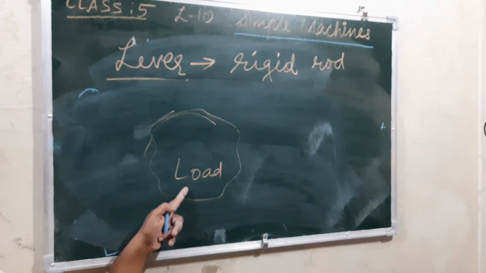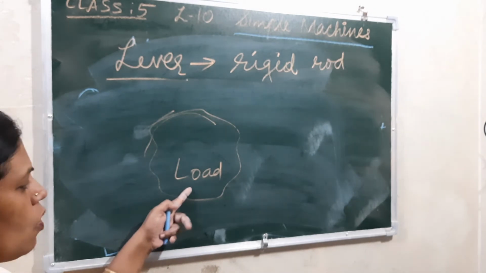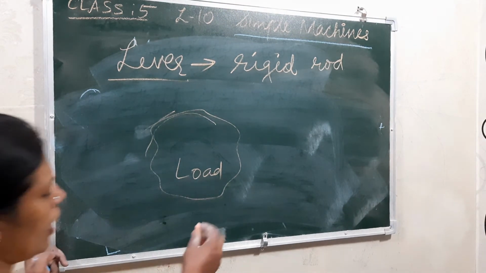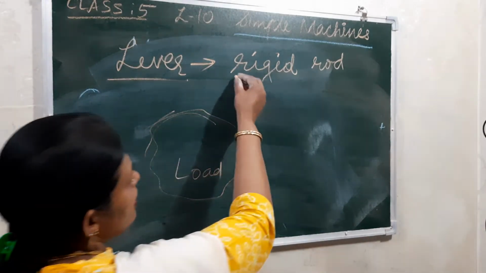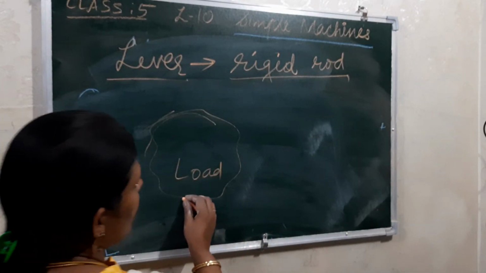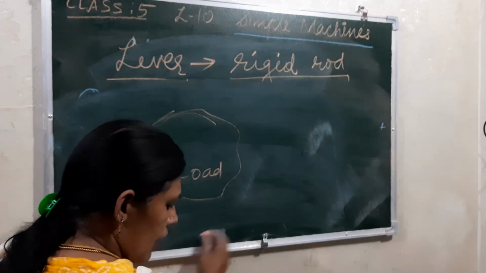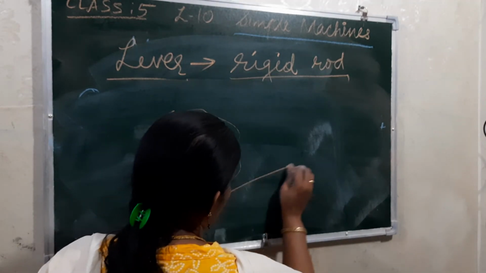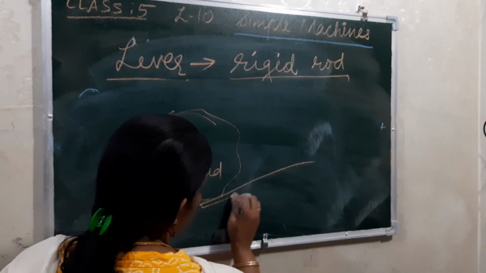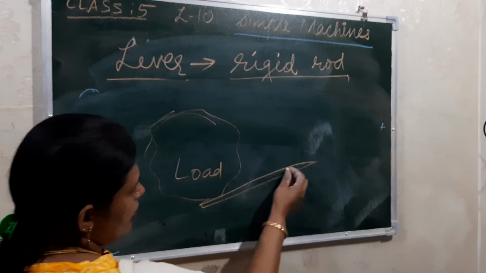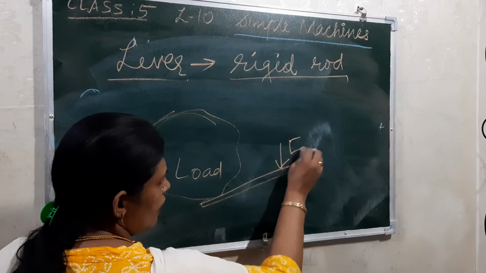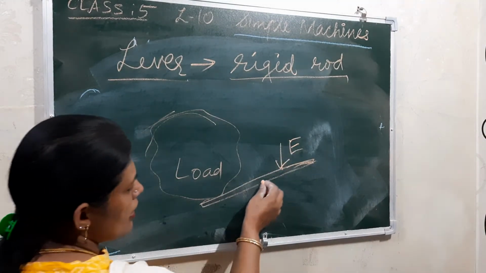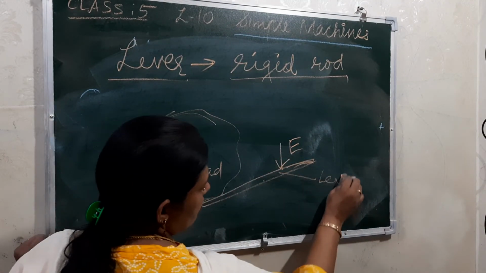It's very heavy, we can't lift it up. So what will we do? We can lift it from one place to another by using a rigid rod. So we keep one rigid rod there, below this, and here we are applying the force, so this is the effort. And this rigid rod is the lever.